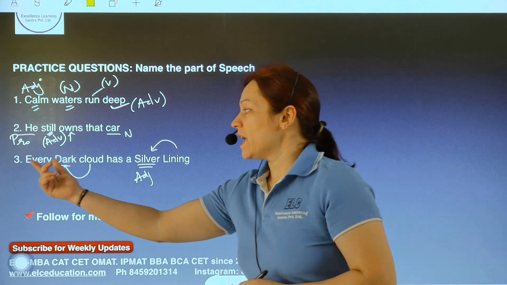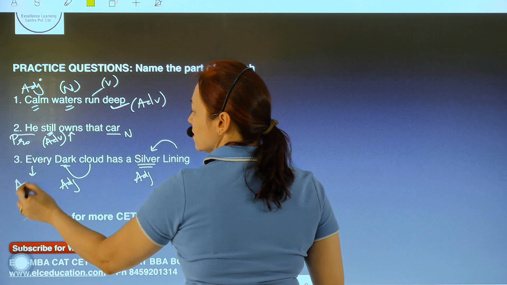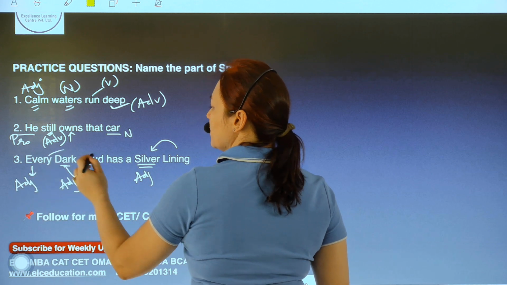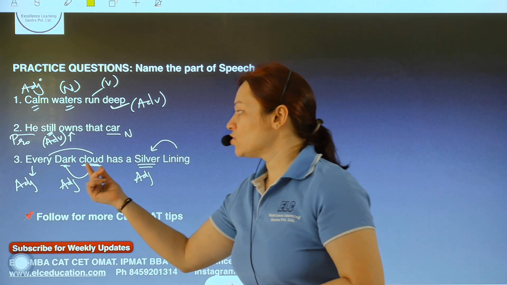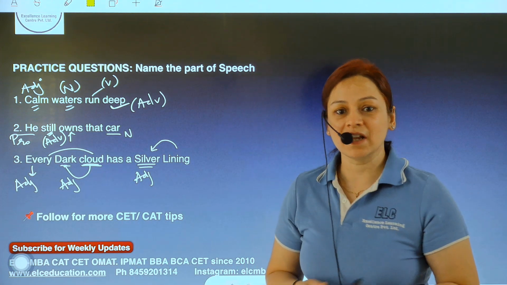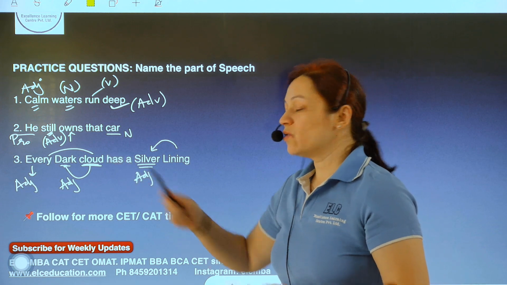When I talk about every cloud, every is a determiner. It is also an adjective because it gives me details about that particular cloud. It is defining or talking more about which cloud, every cloud. So every is also an adjective and likewise cloud is a noun.